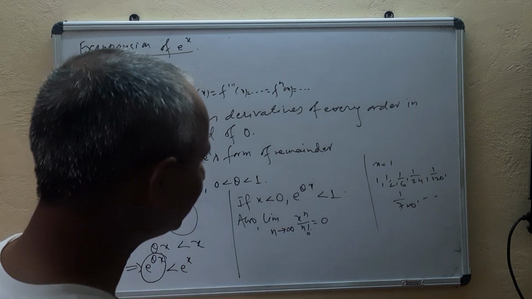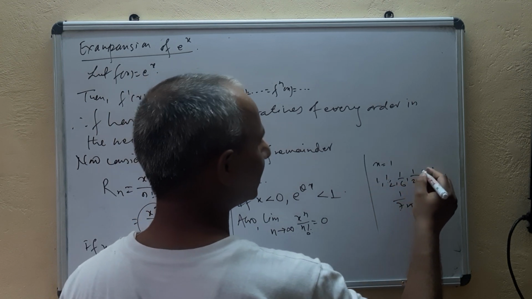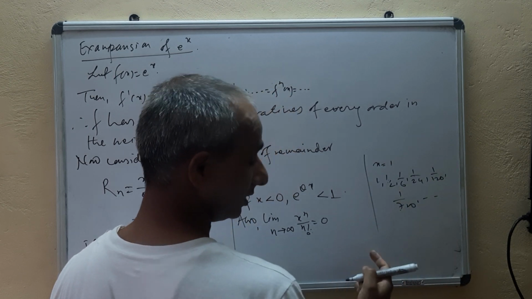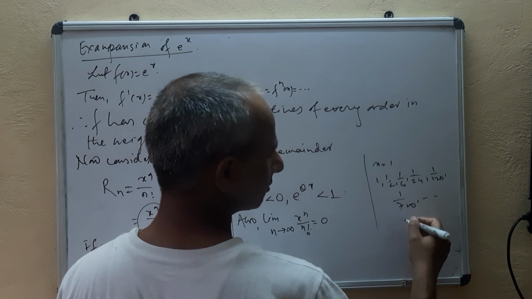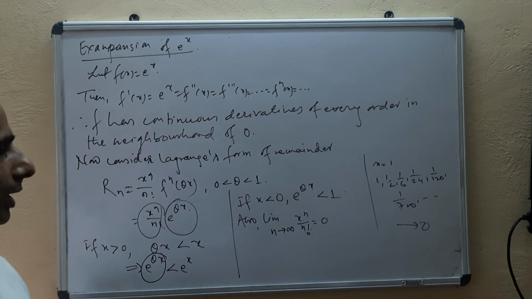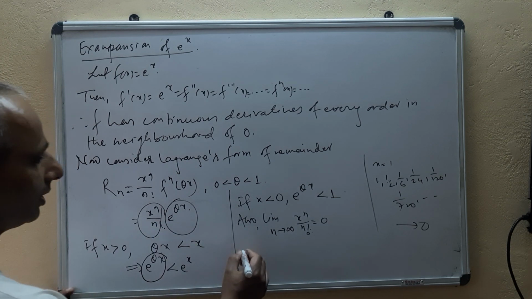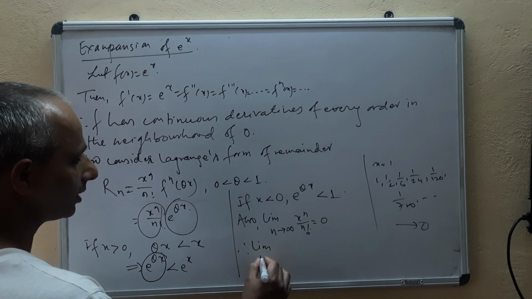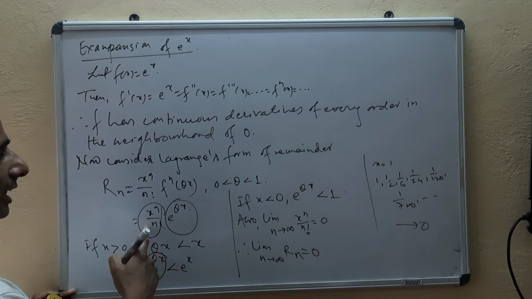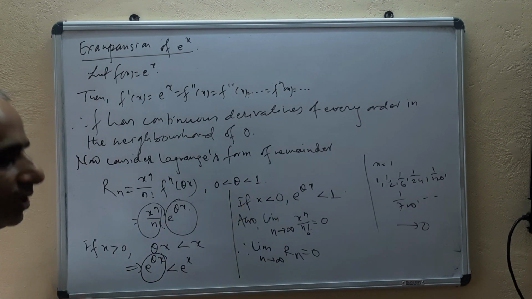Look at the difference between 1 and 1 by 2, 1 by 2 and 1 by 6, 1 by 6 and 1 by 24. Let's see the difference between 1 by 120 and 1 by 720. The number is decreasing very fast, tending to 0. So the limit as n tends to infinity of x^n upon n factorial equals 0. Therefore we got the limit as n tends to infinity of Rn equals 0, because in the limiting sense x^n upon n factorial is 0. The other factor is bounded, so 0 times bounded will be 0.